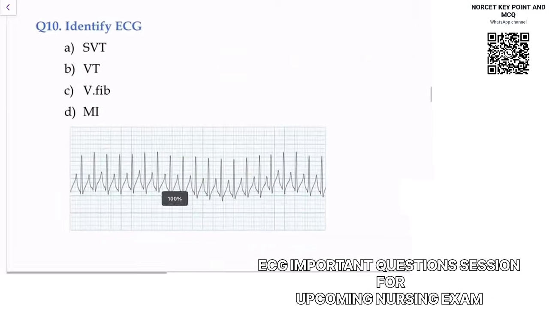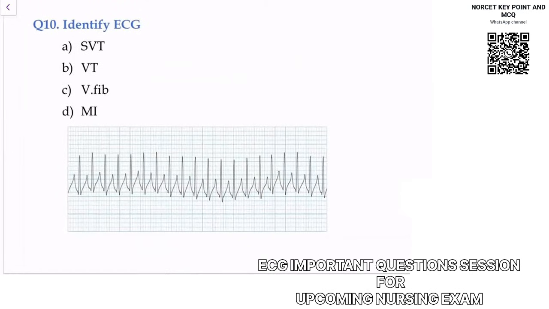Okay, coming to the next question. So these are some different questions. Just try to understand this. Identify the ECG. First thing you need to check is the QRS. So the QRS is narrow. Simple. It is a narrow QRS, so ventricle pathologies are ruled out. In MI, you will see ST segment changes, ST elevation, ST depression, and some T wave changes.